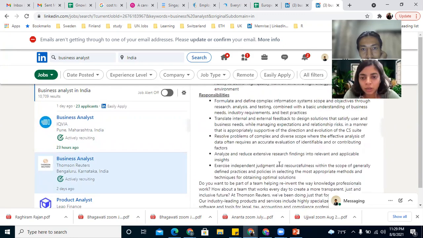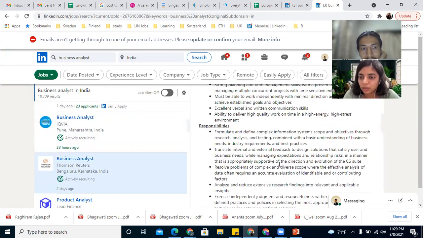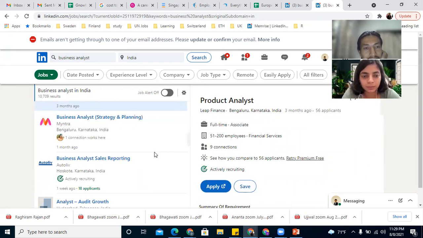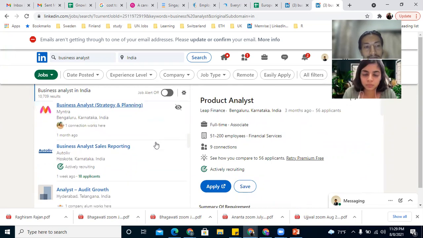Business analyst roles are better than market analyst roles, right? Yes. Both have their advantages. If you don't like to play with numbers and you are more of a text person, then market research analyst is more of a text-based job. Business analyst will be more of a number-based job.